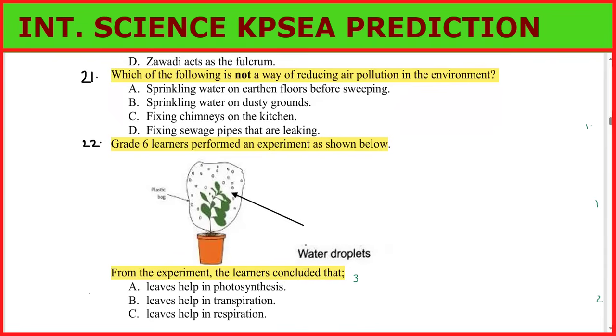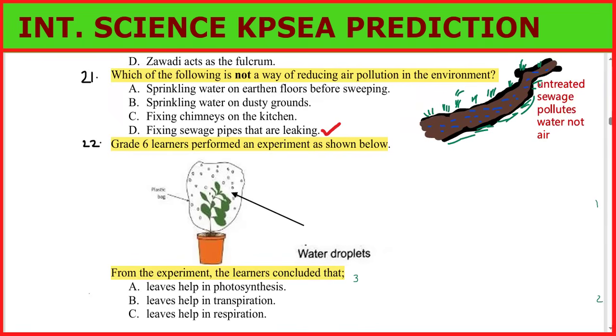What do you think is the correct answer? Yes, the answer should be fixing sewage pipes that are leaking, because untreated sewage pollutes water, not air.